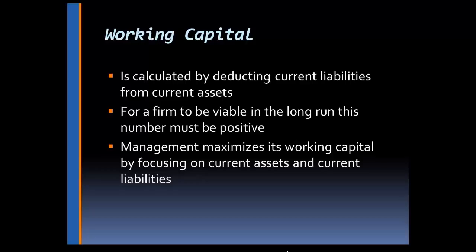Management can maximize the working capital by focusing on and managing its current assets and current liabilities. And they will do that by looking at the various ratios we've already discussed, and some I'm going to present here in a couple of minutes, but it's important that the company have positive working capital.